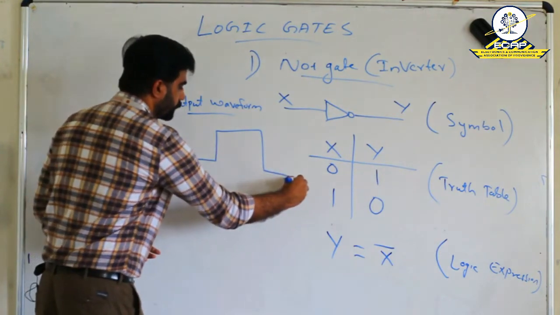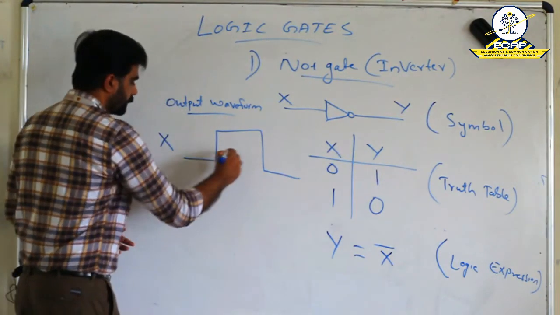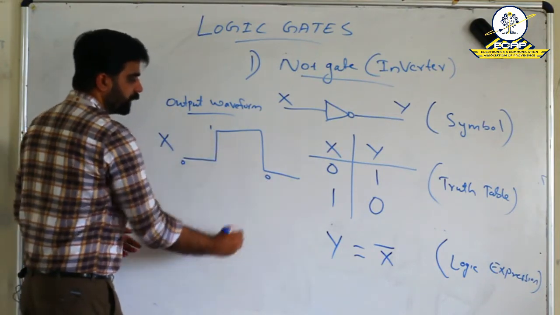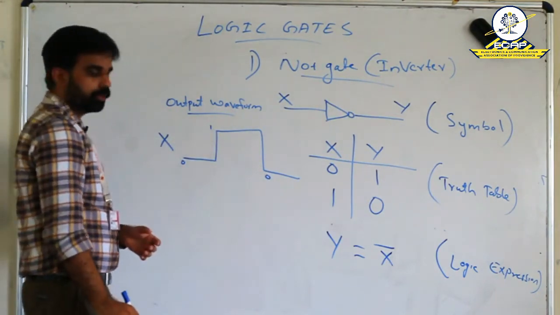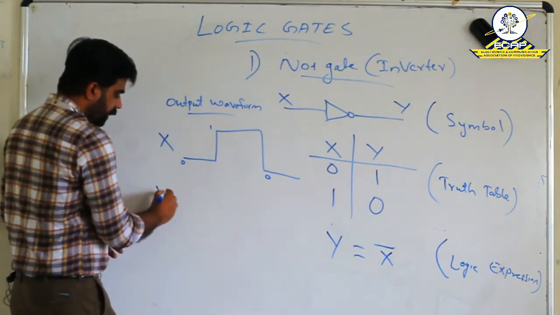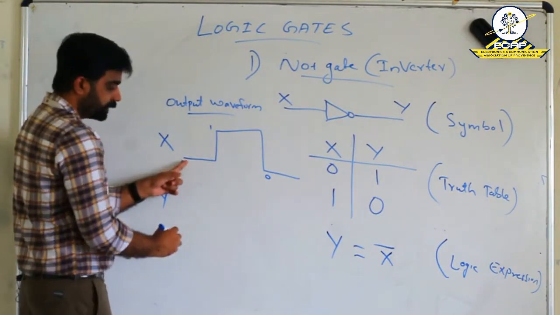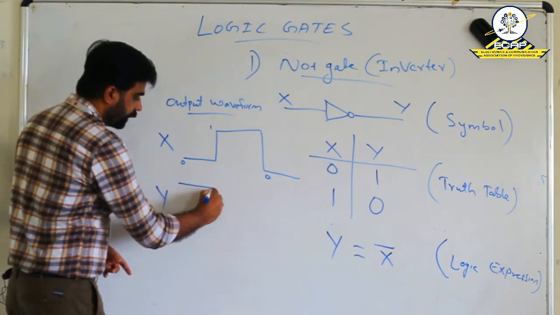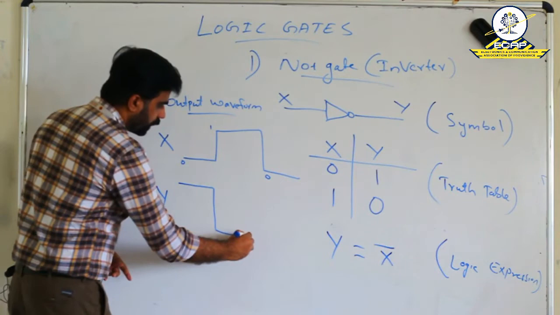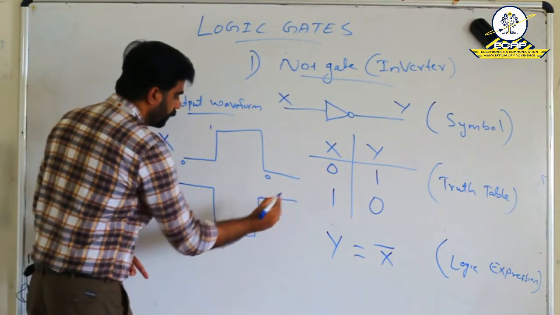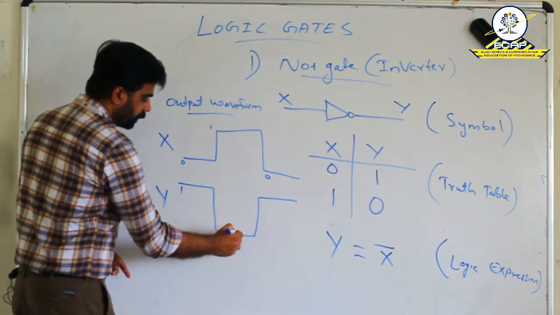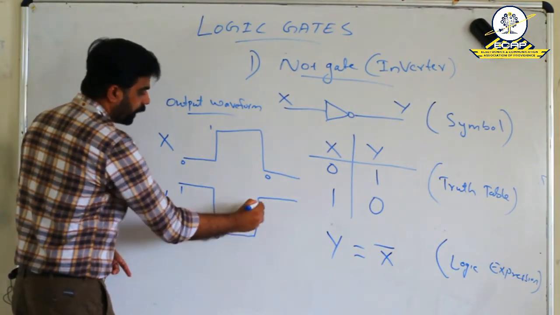These are the two logic levels. Here we can see X is 0, X is 1, here also X is 0. And when X is 0, the output is high. That means our output waveform will be like this. This becomes 1, this becomes 0, and this becomes 1.